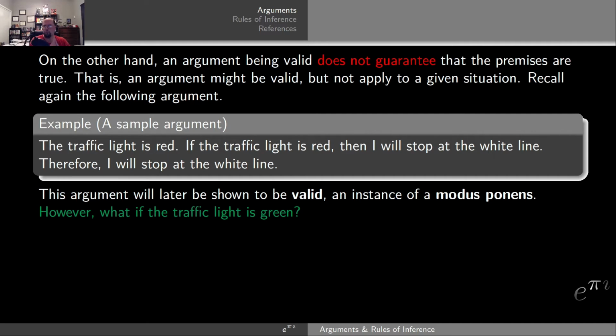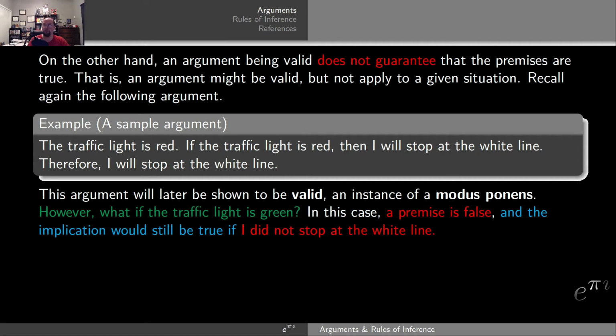However, what if the traffic light is green? Well, if the traffic light is green, it's certainly not going to be red. So, in this case, one of the premises is going to be false. And that false, in conjunction with other premises, no matter what they are, will collapse to being false because of how the conjunction works. Thus, false implies true or false will be true because of how the implication works. In particular, the implication will still be true if I do not stop at the white line.